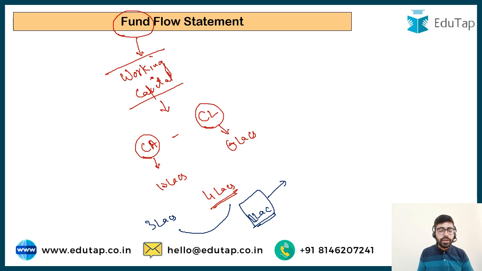Was it that we have issued new shares? Was it that we have made enough profits during the year? Was it that we have sold our fixed assets and we have got some money from it? Was it that we have issued new shares in the market? So we are going to understand the reasons behind this increase in working capital. This 1 lakh is the flow of fund, and what has led to this increase in working capital is going to be our area of discussion in this particular session.